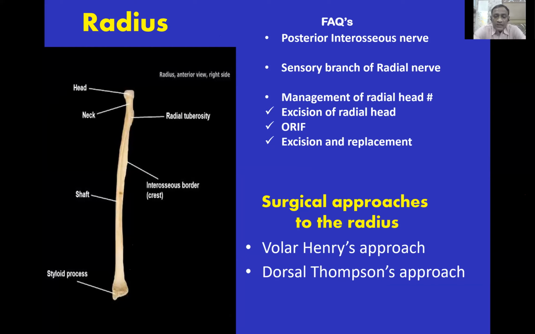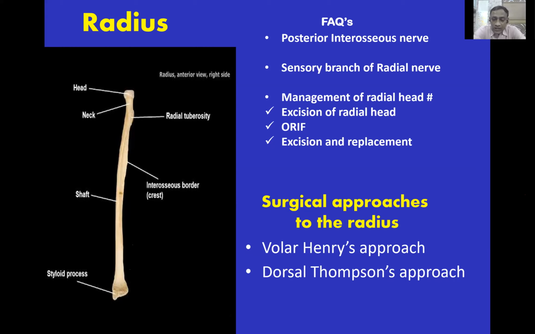So if you are using the anterior approach, what you should do, you identify the supinator muscle, go towards the ulnar border of the supinator muscle and cut the supinator muscle on the ulnar side and reflect the whole muscle laterally so that the posterior interosseous nerve is totally reflected laterally along with the supinator muscle.